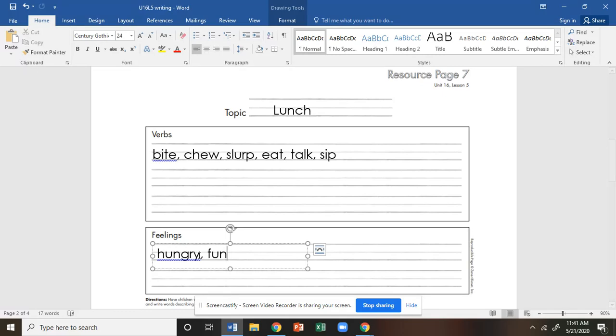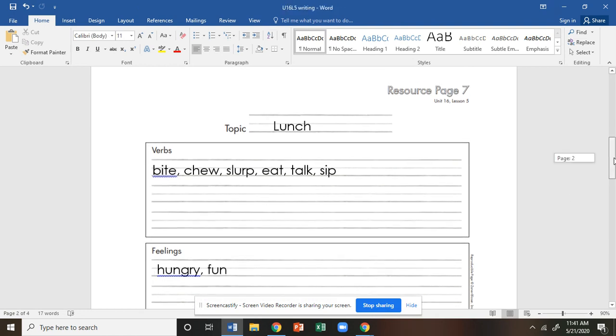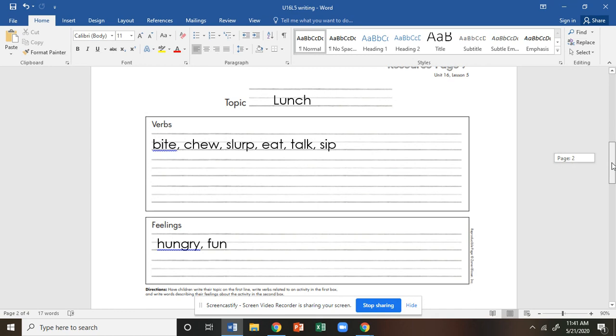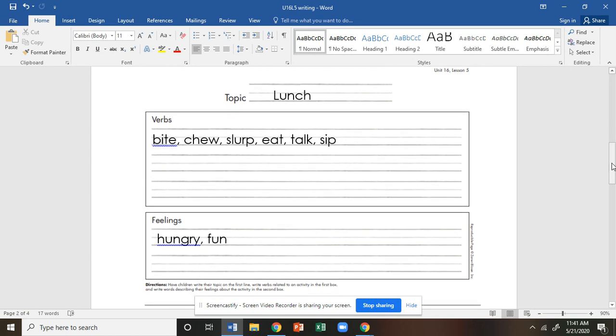That's a feeling that you have. You also might just love and think that eating lunch with your friends is fun. That might be another feeling that you have, okay? So don't make this too complicated. I know that poems can sometimes get us a little tricked because they seem more difficult than they are, okay?